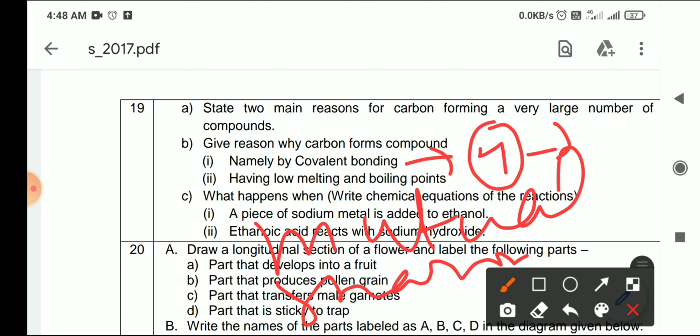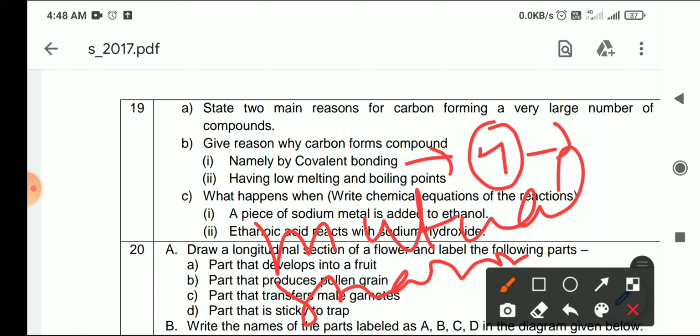Clear? Now why do they have low melting and low boiling points? Because of these carbon compounds, you know that they have very low attraction forces between them. So if the attraction forces are low, definitely a small amount of energy can easily break those bonds. So that's why they have a very low melting point and boiling point.